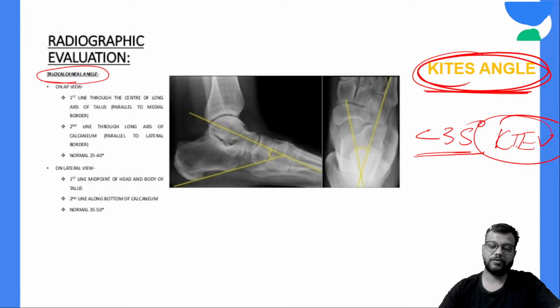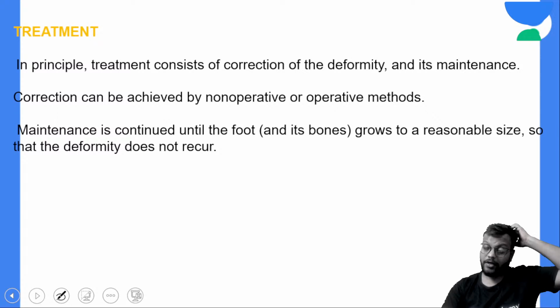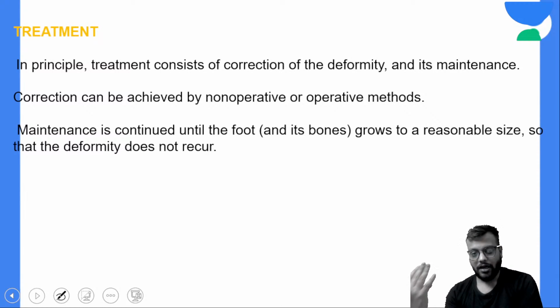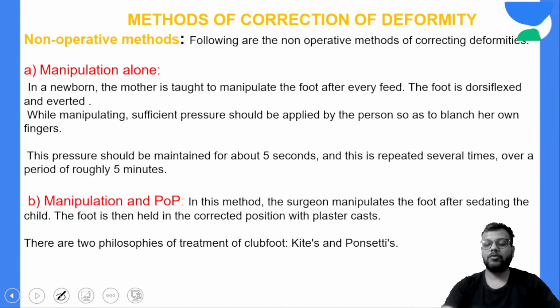Okay, now treatment basically depends on the age of presentation. Most of the cases nowadays are presented in the early infancies, within 1 to 3 months of their age. Okay, so the prognosis is very good, and in those cases less than 1 year, maybe the treatment of choice is your manipulation and serial POP casting. Okay, so we'll see the treatment protocol in terms of the age of the presentation only.